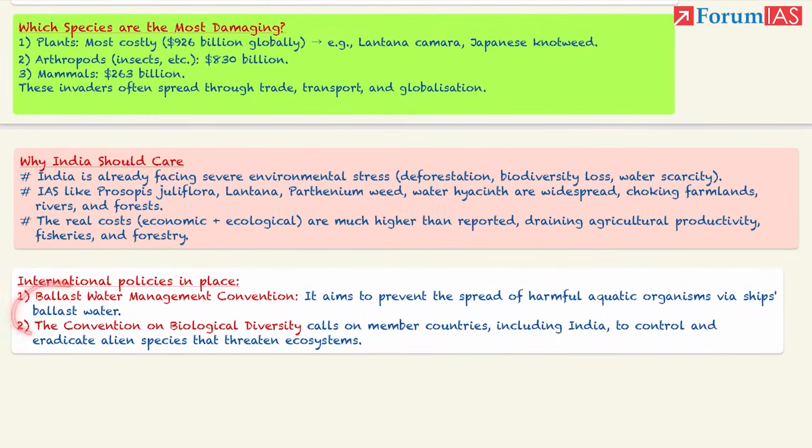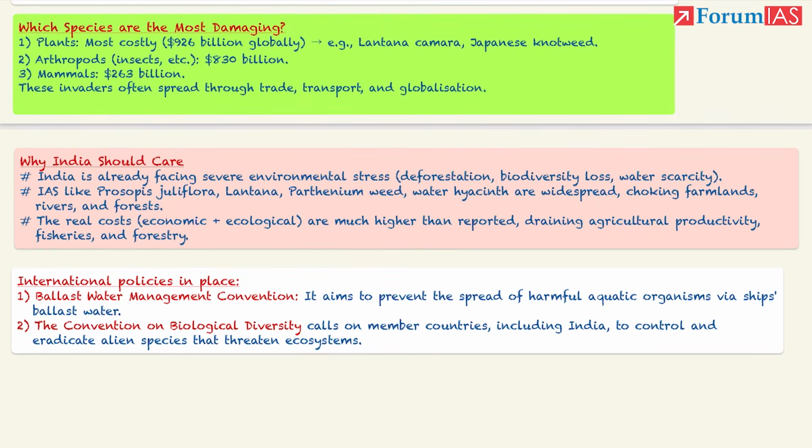Two conventions are there, international policies in place to control this. First is the Ballast Water Management Convention. The aim is to prevent the spread of harmful aquatic organisms. So again prelims में question आ सकता है, which of these conventions are related to the control of invasive alien species? This one is there.